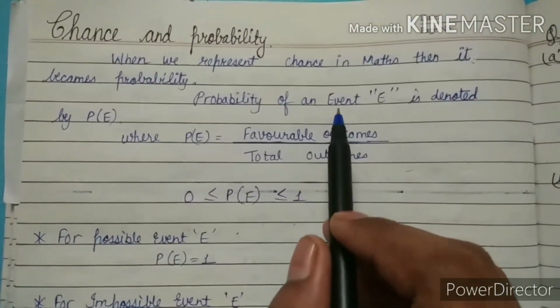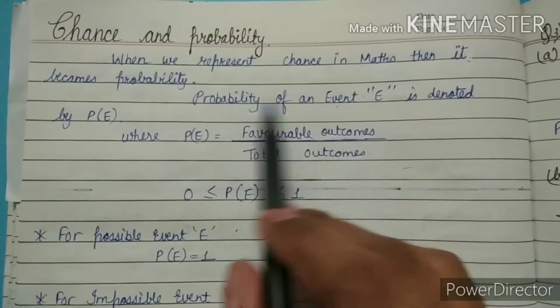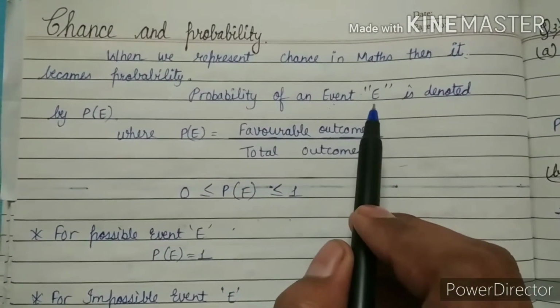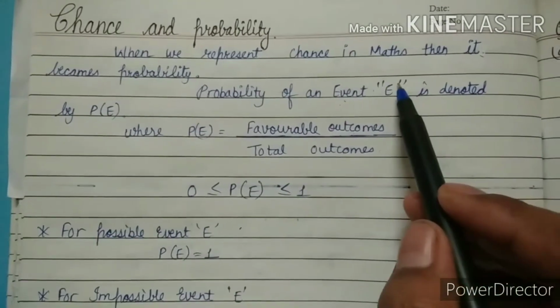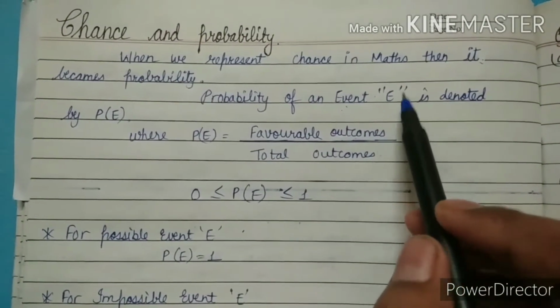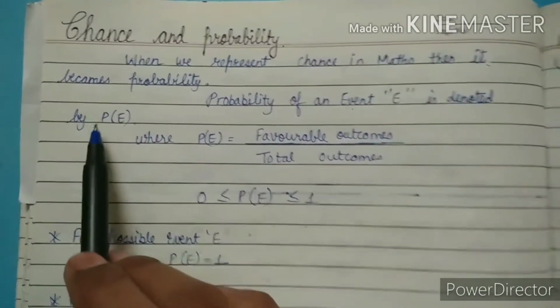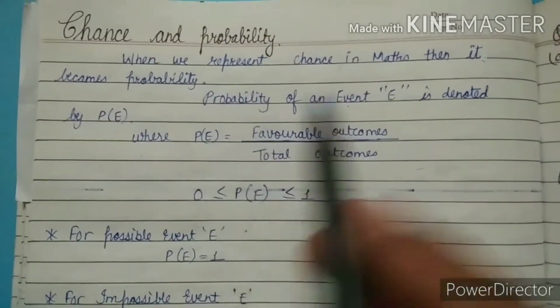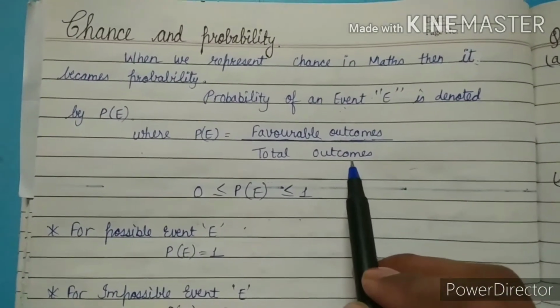Okay, now how can we represent probability? Probability of an event E. Whenever we are dealing with probability, whatever the event is, that will be denoted by E. It means whatever the case is, that case will come inside the bracket after P. So P(E) is equal to favorable outcomes divided by total outcomes.